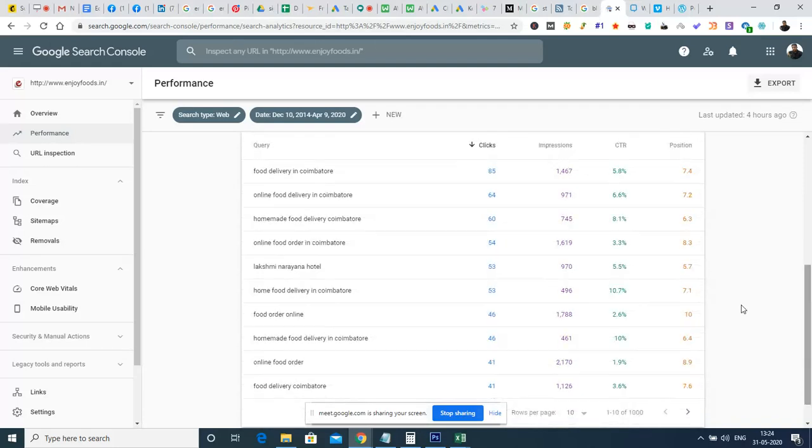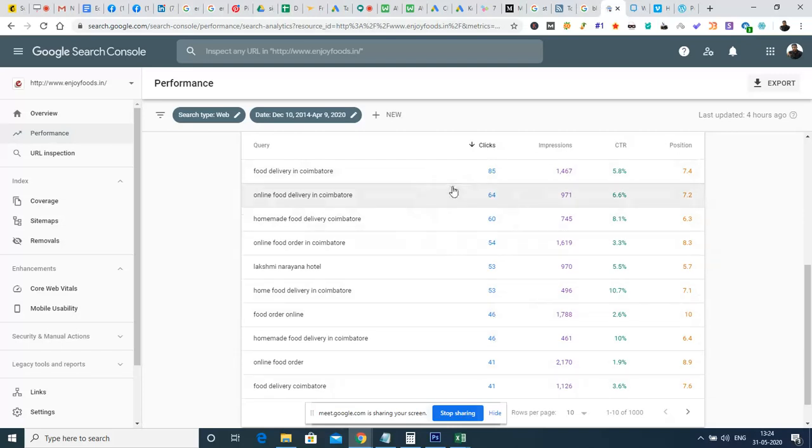So here, for example, food delivery in Coimbatore, order food delivery in Coimbatore, Lakshmi Narayana Hotel. These are a few popular keywords through which the website is getting the total number of clicks. So this has been ranked from the highest number of clicks to the lowest number of clicks.